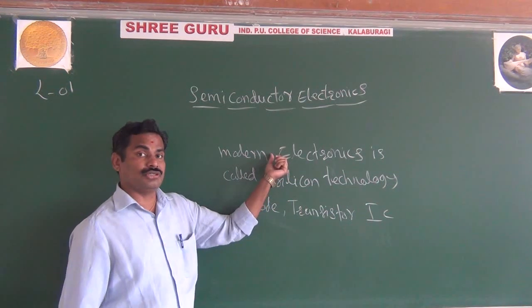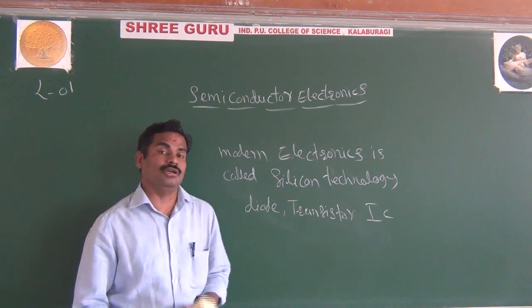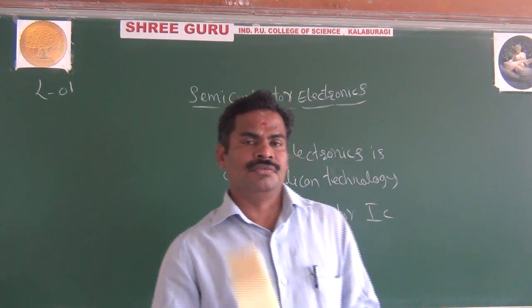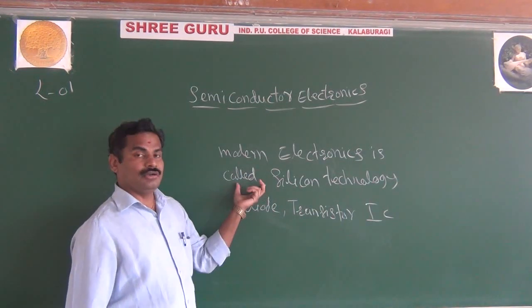Why is modern electronics called silicon technology? Because your diodes, transistors, ICs are all made up of semiconductor, which is nothing but silicon. That's why modern electronics is called silicon technology.